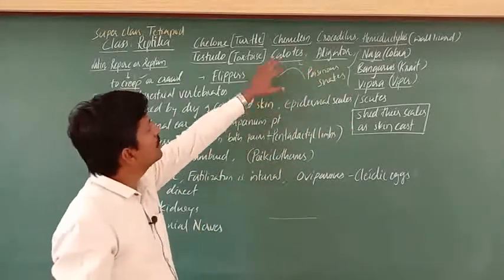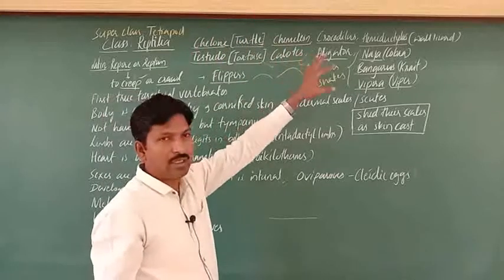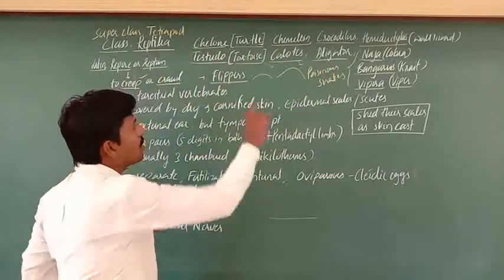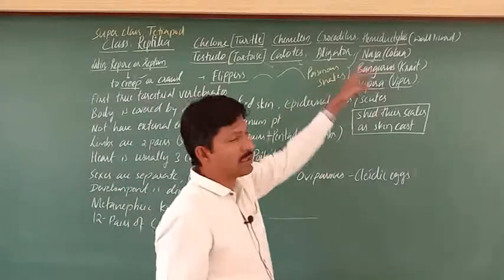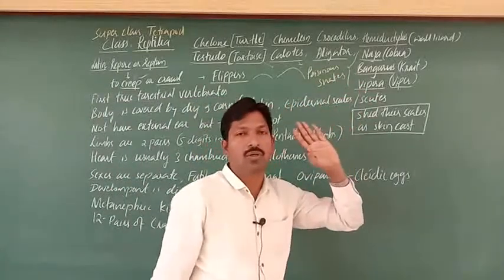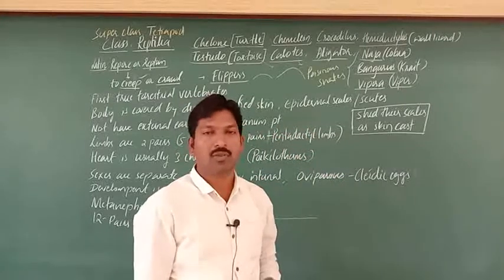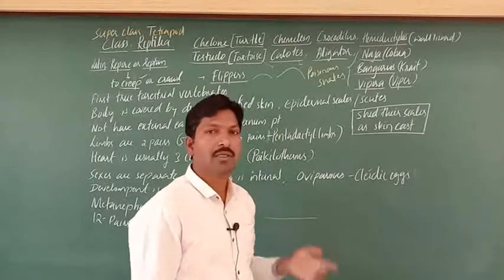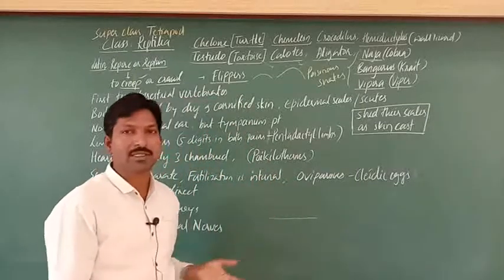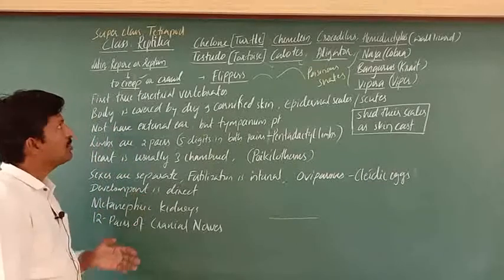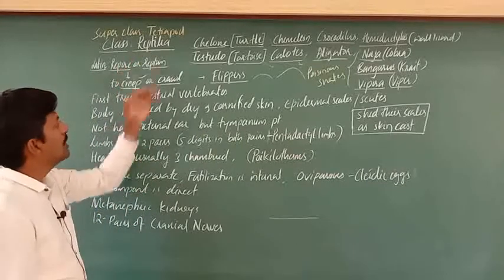And these are all shown as Tetrapoda, right? Tetrapoda means four limbs. There is the presence of four limbs, but these snakes do not have any limbs, right? So limbs are absent. You can say limbless reptiles, right? So let us see the general features of this class, that is Reptilia.